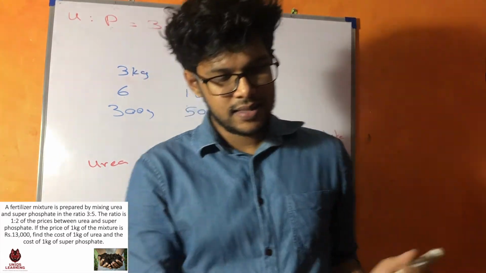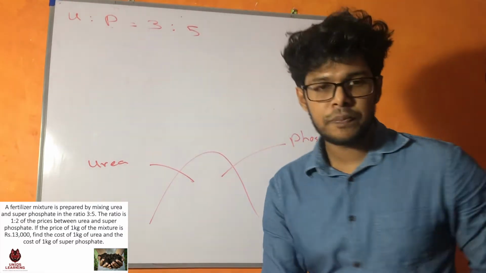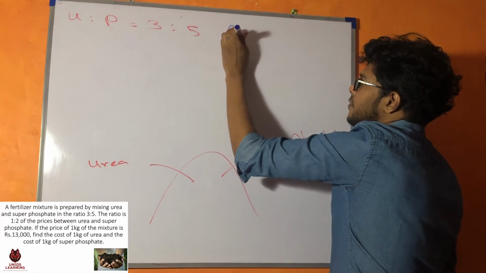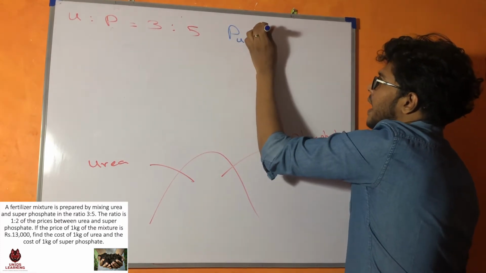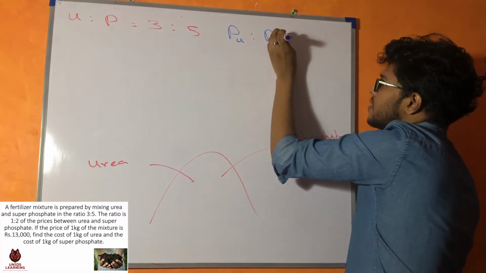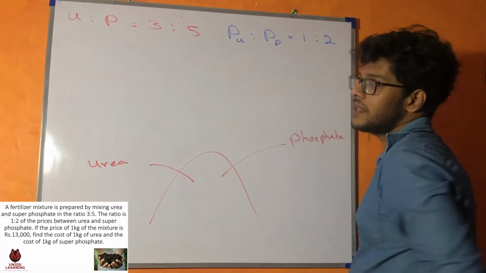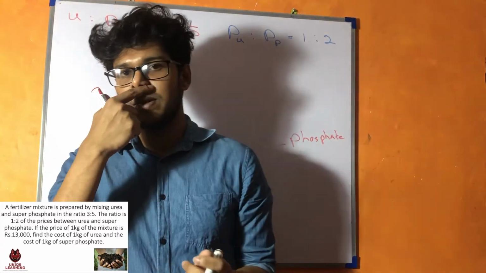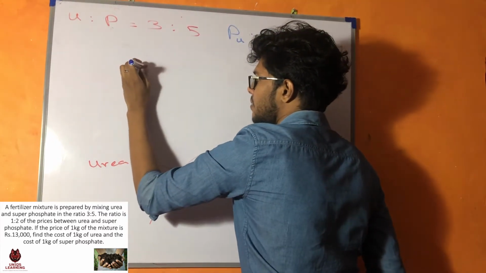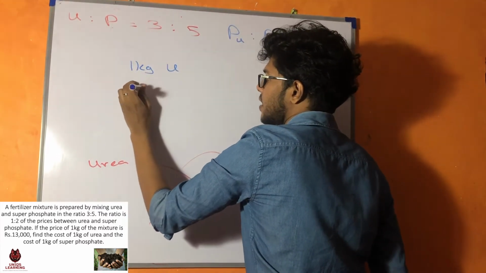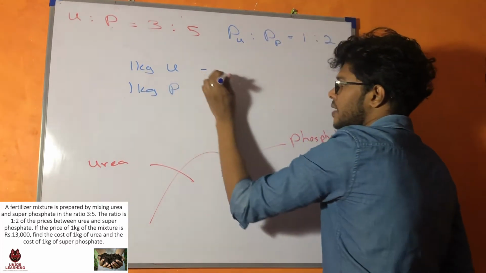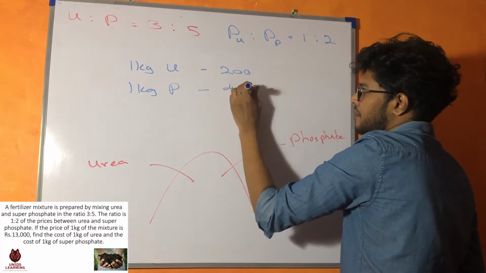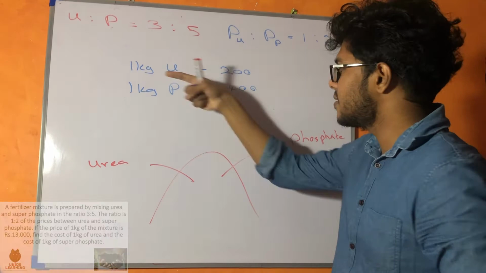Then after that there is another thing given about prices. So the price of urea and the price of phosphate is equal to 1:2, right? If in the shop you see the price is mentioned for 1 kilogram of urea and 1 kilogram of phosphate, and 1 kilogram of urea is, let's say, 200 rupees, then this will be twice of that, 400. So that is the meaning of 1:2. If this one is 1, this will be 2.